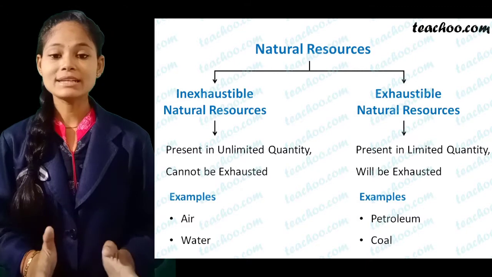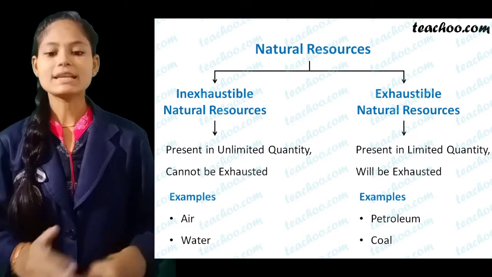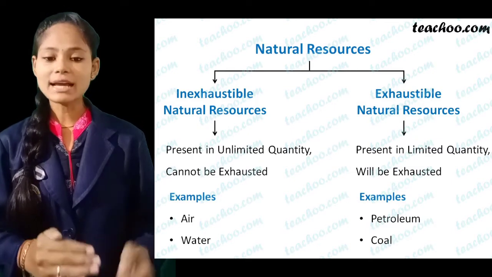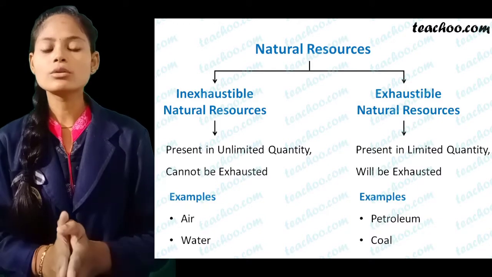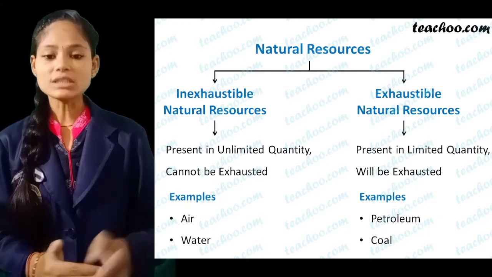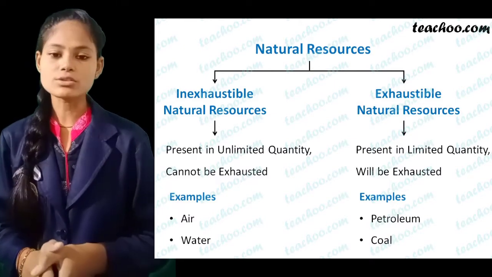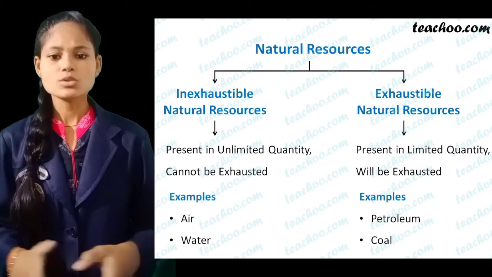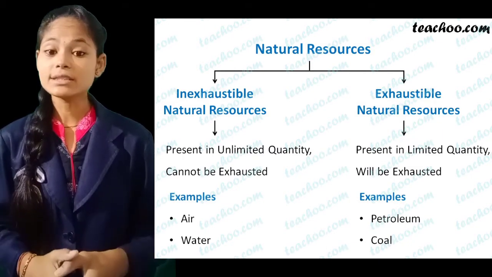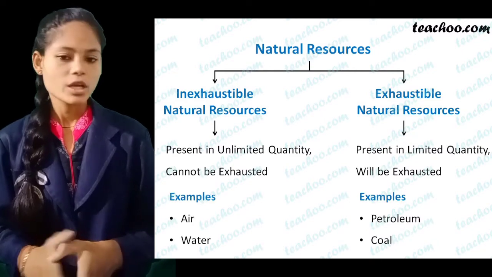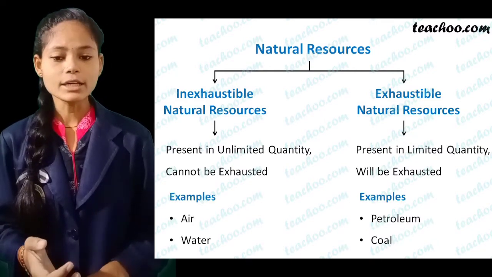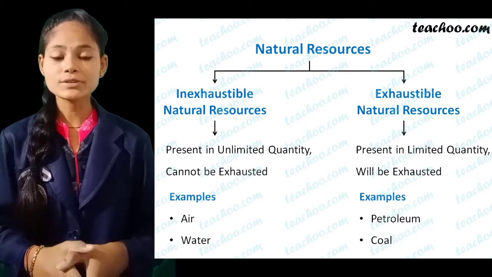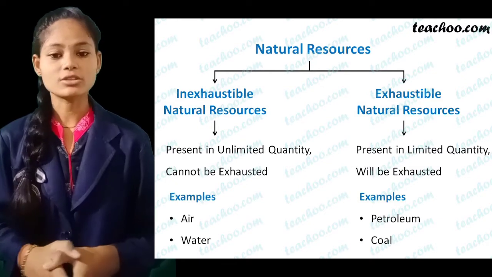Something which is present in unlimited quantity, and by utilizing it also we are not going to finish it. Okay, such types of natural resources are called inexhaustible natural resources. Solar energy. Okay, it is an inexhaustible natural resource. Why? It is provided by nature, and secondly, it is not going to finish. Okay, water. It is also an inexhaustible natural resource. Air. It is also an inexhaustible natural resource.